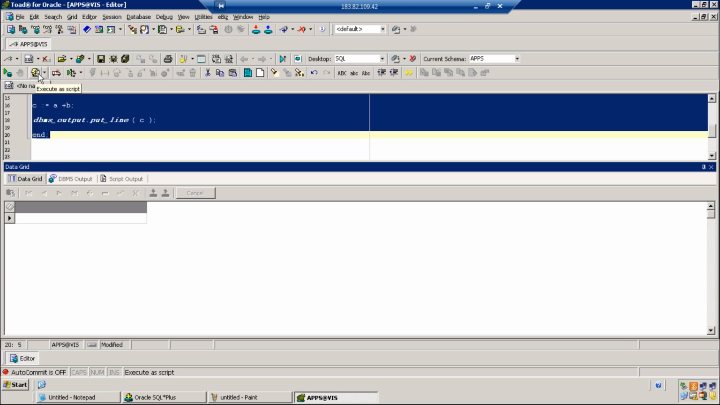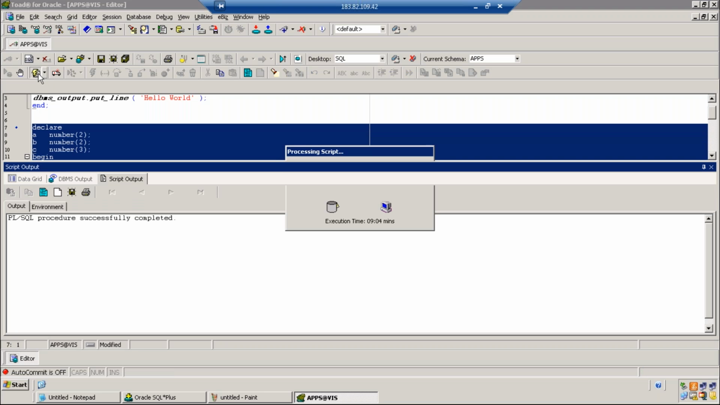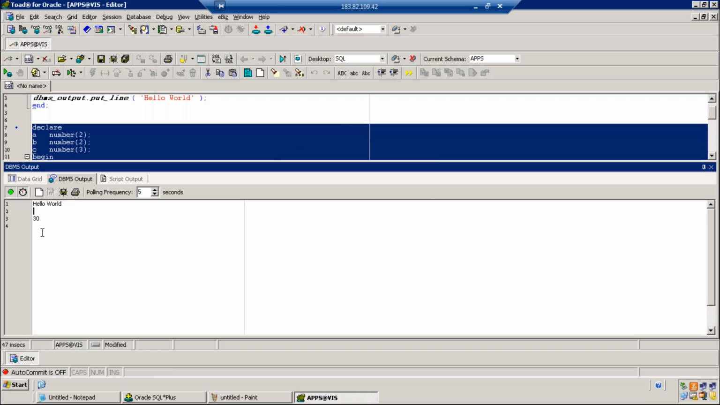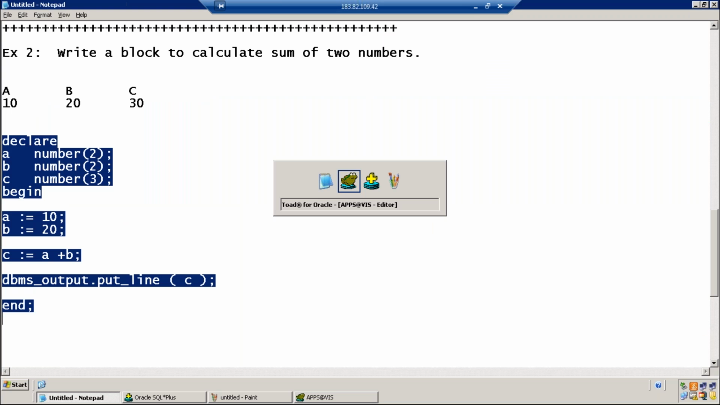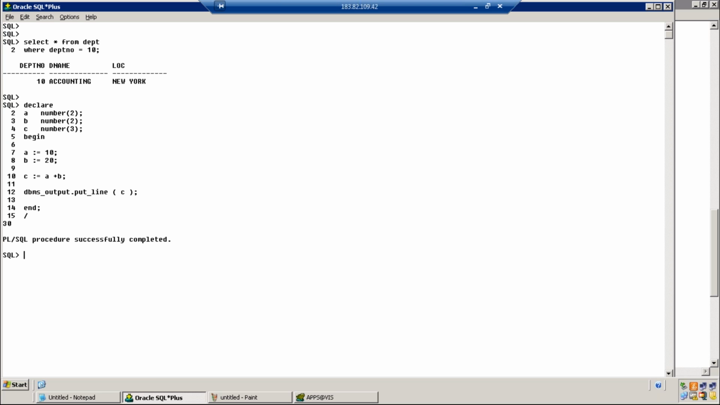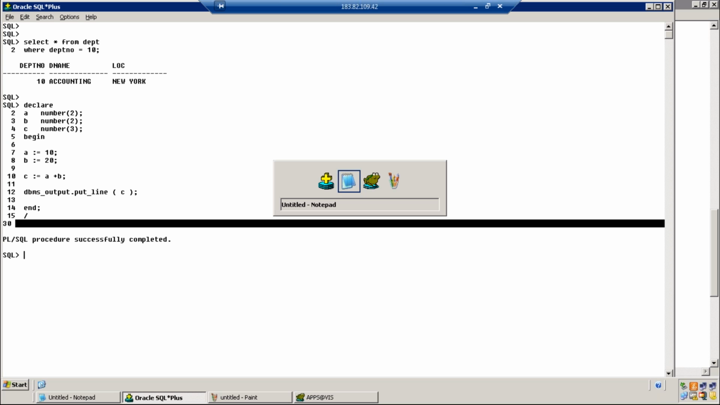Did you run? Procedure successfully completed. What is output? Go to DBMS output. That is output. Same program I want to run it in SQL Starters. More comfortable way of running the environment. Frankly speaking, SQL Starters is a better way for learners. Procedure successfully completed as well as you get output 30.